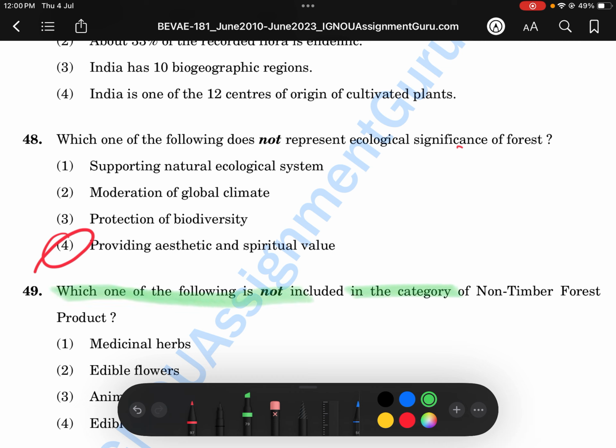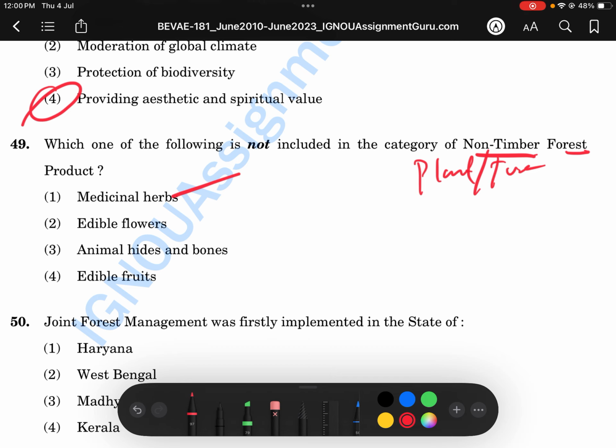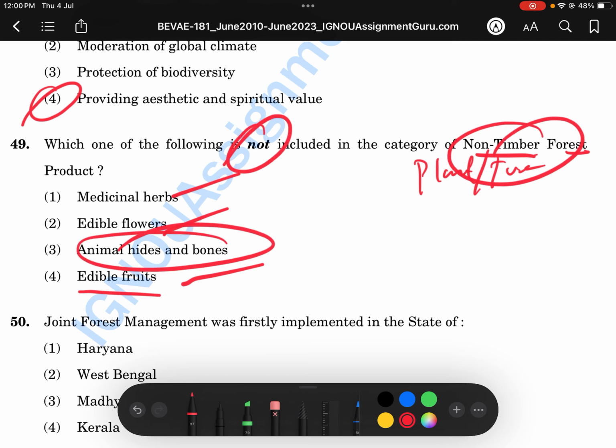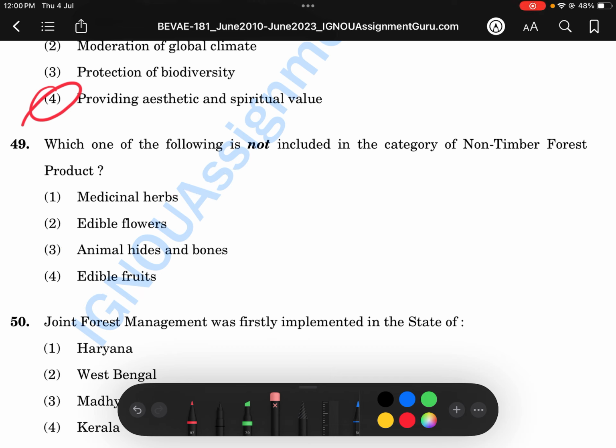Next one is, which one of the following is not included in the category of non-timber forest products? Non-timber forest products. Okay, the answer will be timber. Just concentrate on this question and the options, you'll find the answer very easily. If you don't know the answer also, I'll explain. Timber forest means plant, tree. Medical herbs come from trees. Edible flowers come from trees. Edible fruits we get from plants and trees. Animals, see, are not timber from the forest. Of course it will be the third option. Easy to guess if you don't know.